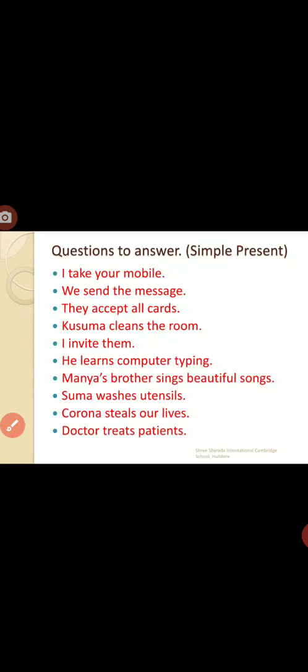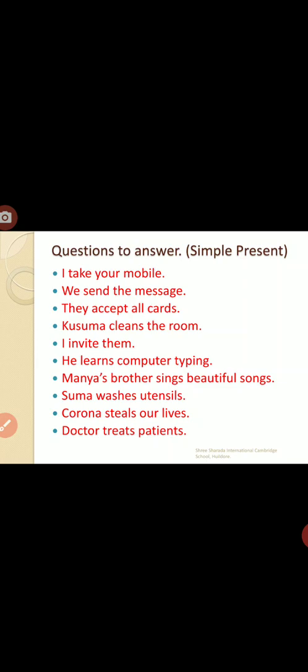So now I hope you all understood the concept of active voice and passive voice. Now these are the questions I have given for you to change into passive voice. I take your mobile. I is the subject, take is the main verb. Once you find the main verb take, before that is the subject, after that is the object.